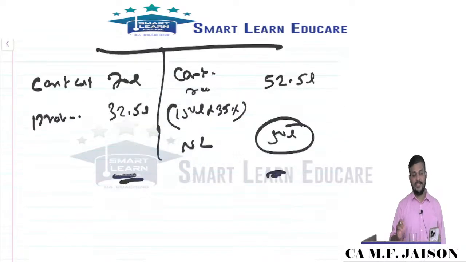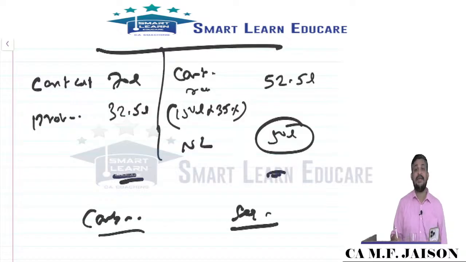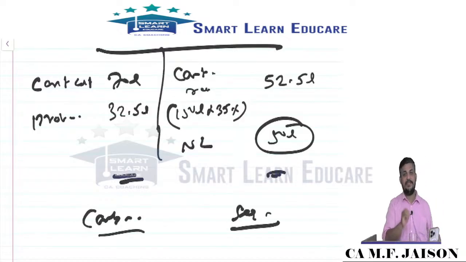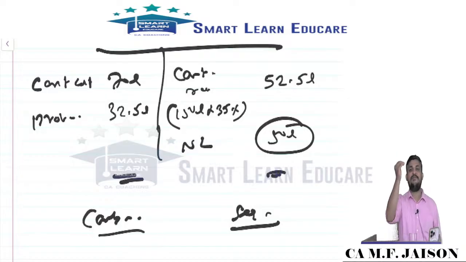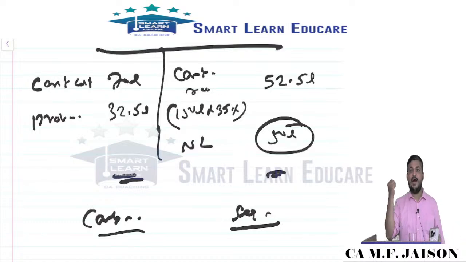Then just before the examination, see the conditions for combining and the conditions for segmenting contracts, my dear friends. This is the problem area. One basic is finding profit or loss by the cumulative approach. The other one is when the outcome of the contract is a loss, what should be done. Third, combining and segmenting. These are the problem areas from AS 7.